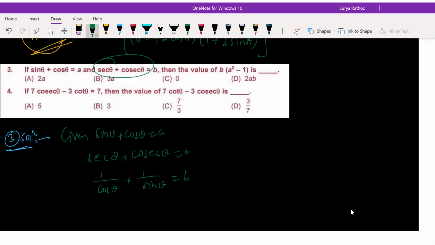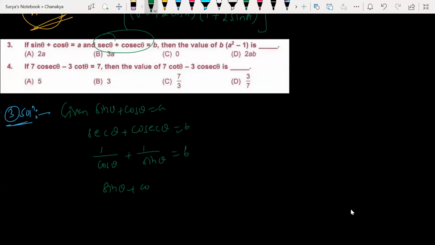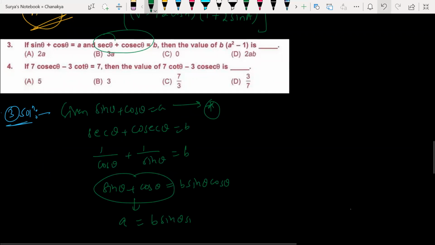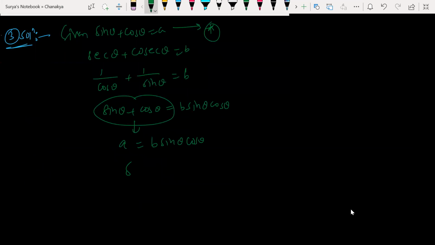All right. So can I write now sin theta plus cos theta is equal to B times sin theta cos theta? I'm writing the direct step after taking LCM. This is what I can write as A, that is the star equation. This is what I can write now. Yes or no? Respond simultaneously. So now I got sin theta into cos theta is equal to A by B. Let me take this as my hashtag equation.